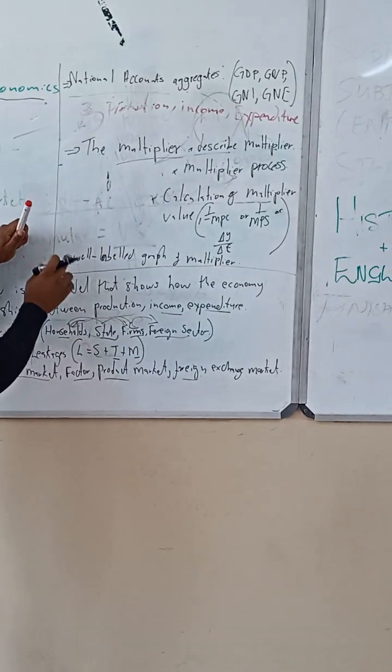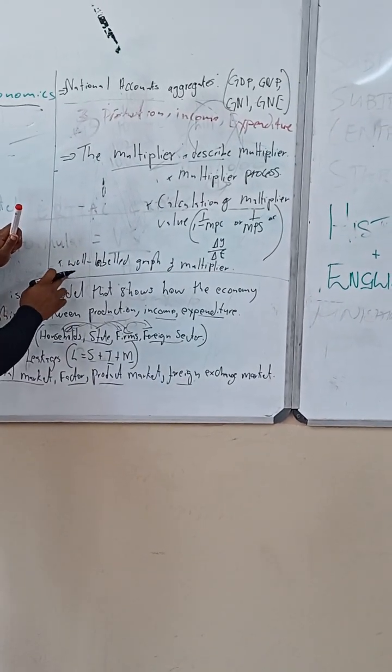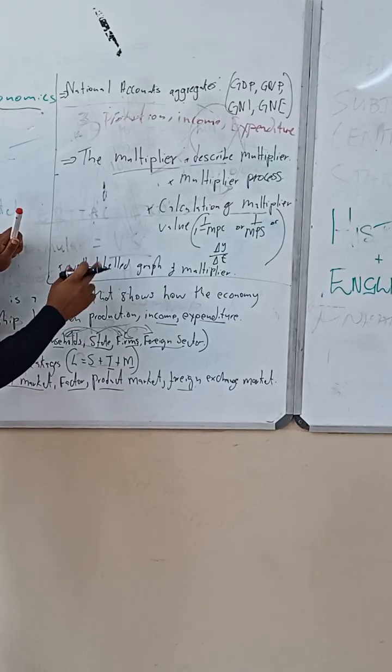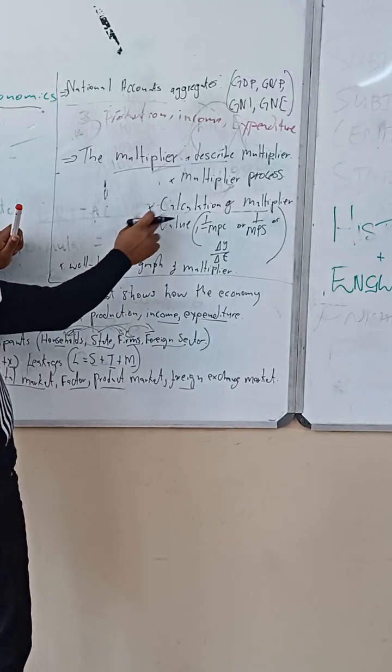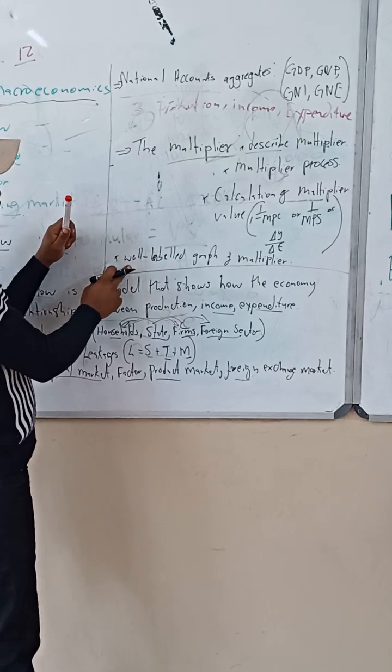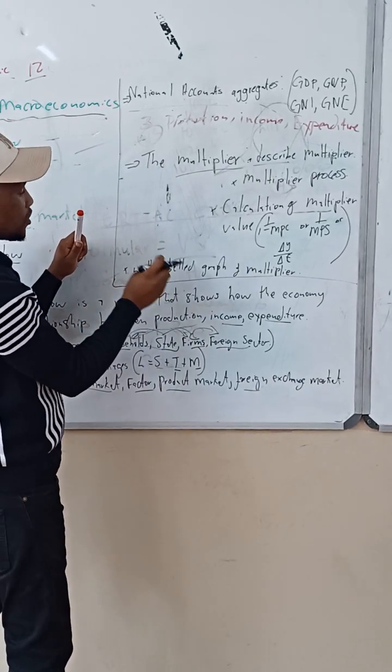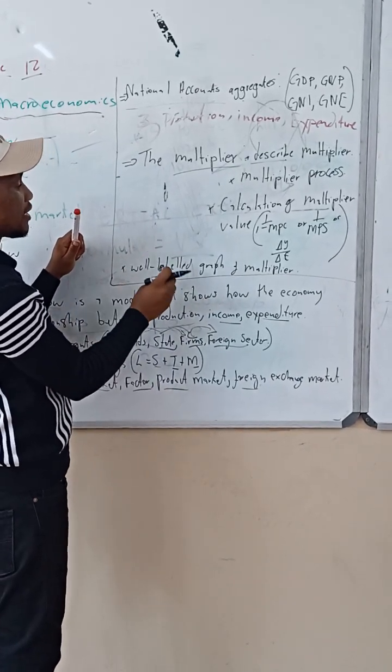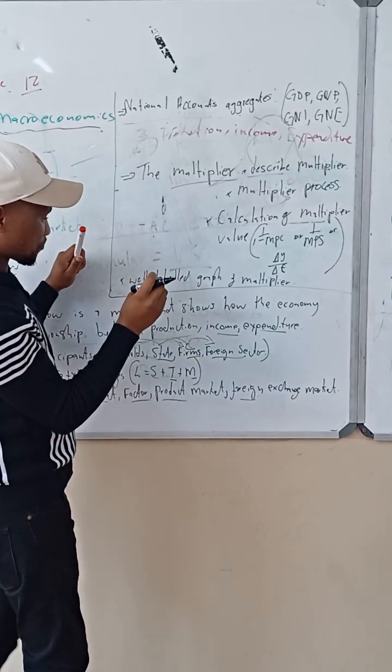And then lastly, you must be able to draw a well-labeled graph of a multiplier. To calculate the value also, you must be able to draw the graph, which is a well-labeled graph that explains the multiplier.